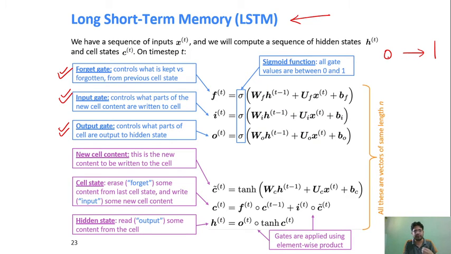But a value that is impacting the output will have a value close to 1, which means you have to remember it for a very long time. And this concept is implemented with a different matrix, that is the forget matrix, so your forget matrix W_F and U_F will take care of that implementation.